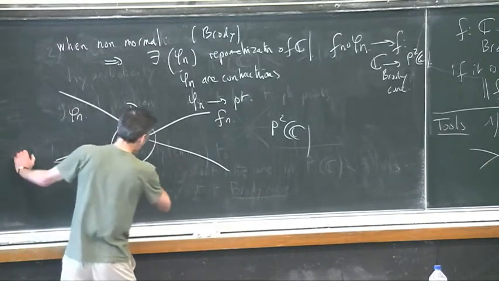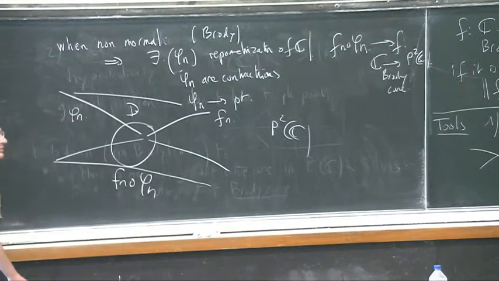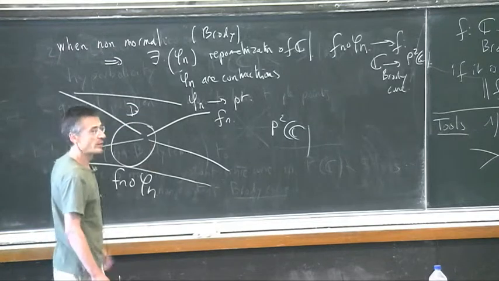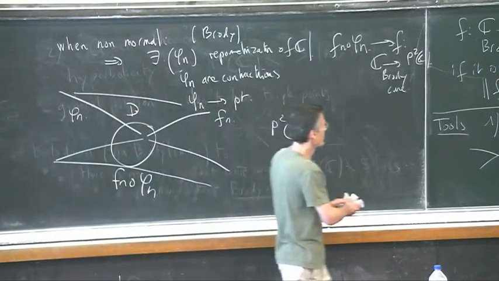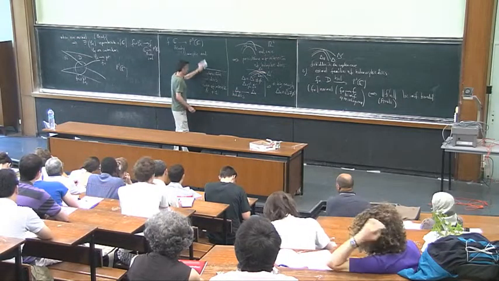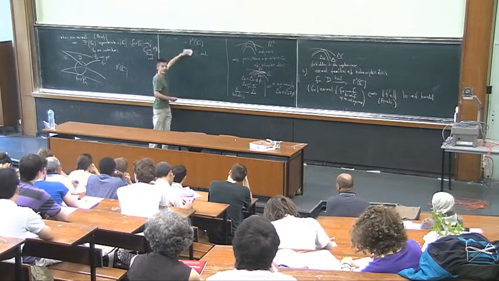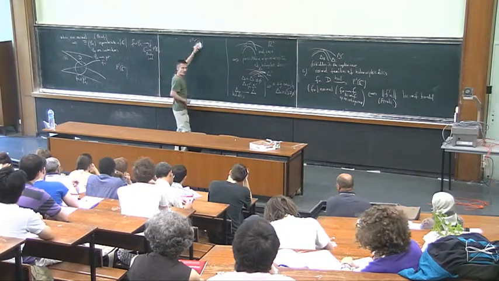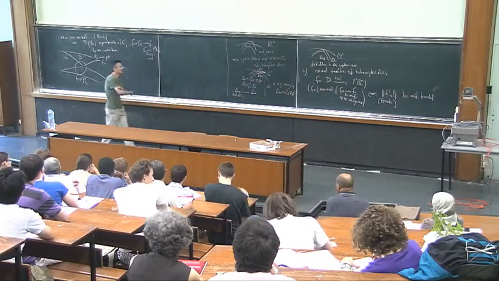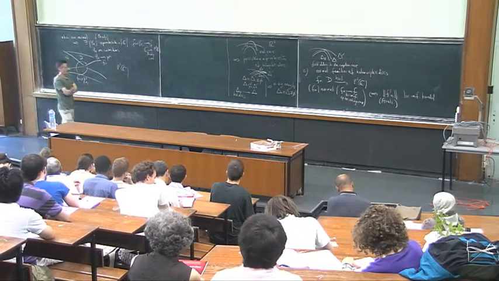And you have tamed the derivative again. So the derivative is now uniformly bounded, and so you can pass to the limit. I think the only common point with yesterday is this Brody name. So this is the second tool.